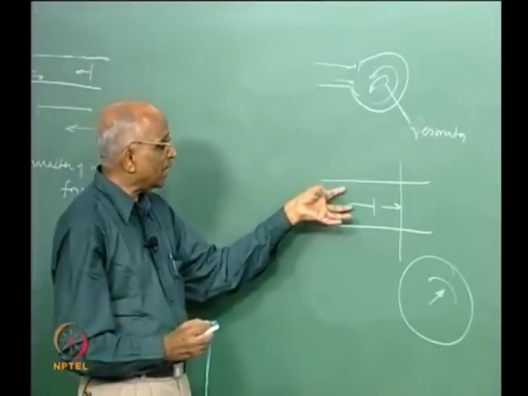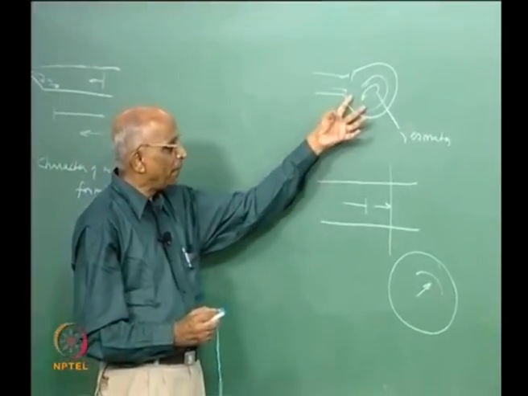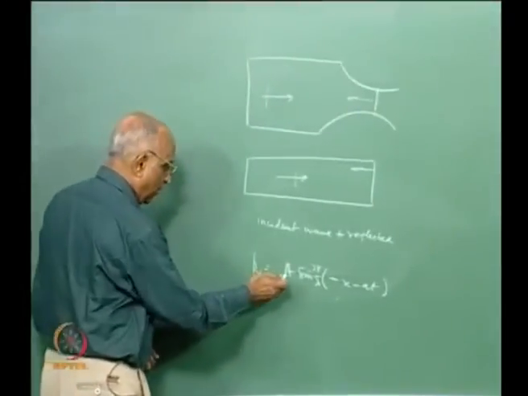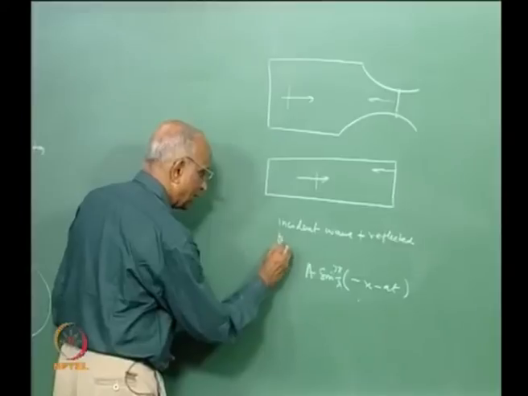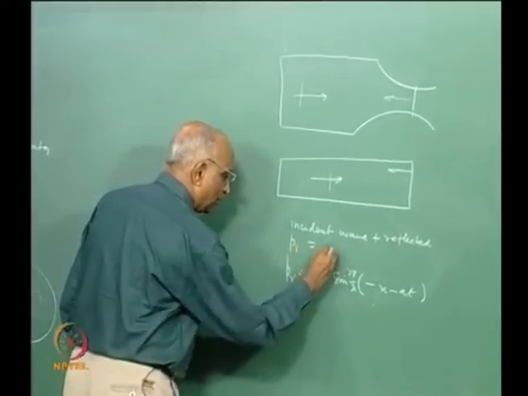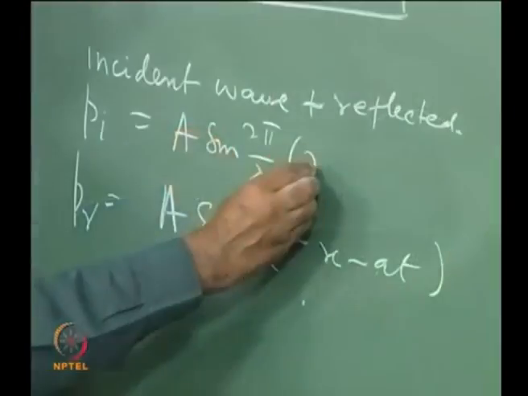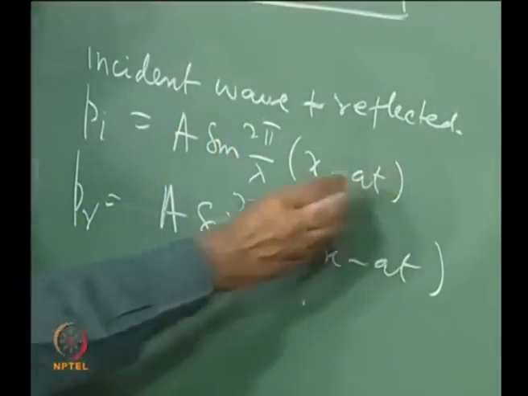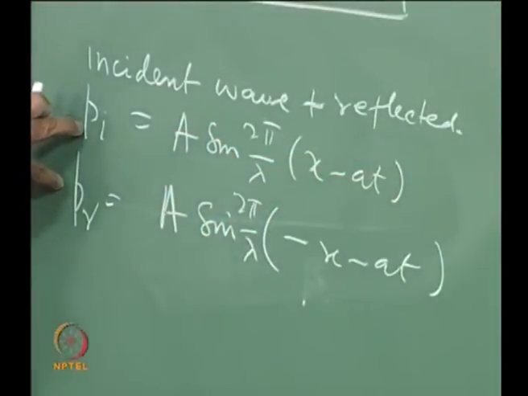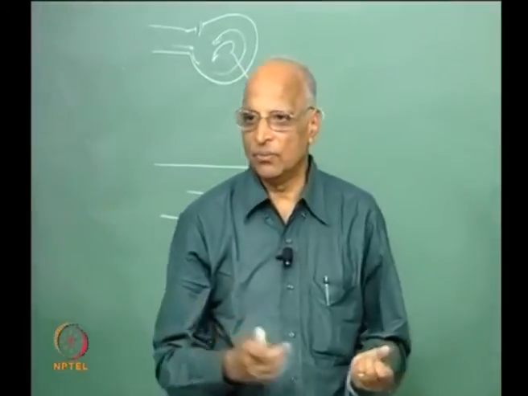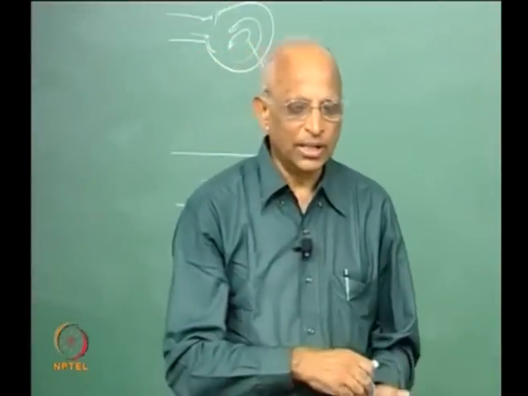And therefore in the next class I will start somewhere here, maybe we will take a look at this reflected wave, we will take a look at the incident wave which was equal to A sine 2 pi by lambda into x minus at. We will solve for the resultant wave, and based on that we will try to get some more idea of instability, what could take place.